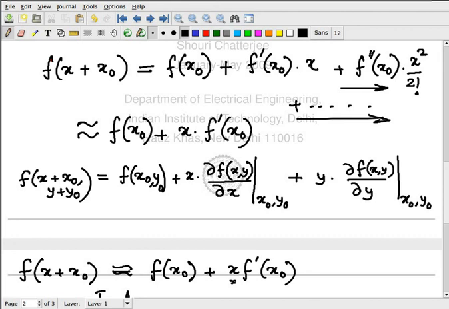Now, for hand calculations, or if you are interested in doing some engineering approximations and throwing out terms, then this is probably valid for any quantity which is like a millivolt, 10 millivolts. Depends on how much error you can tolerate.